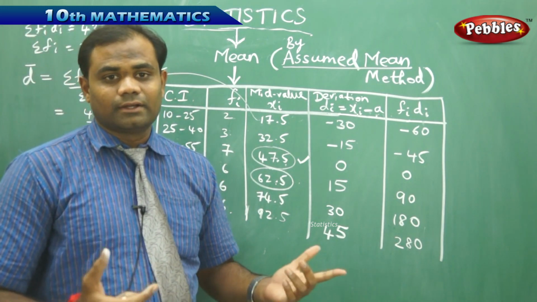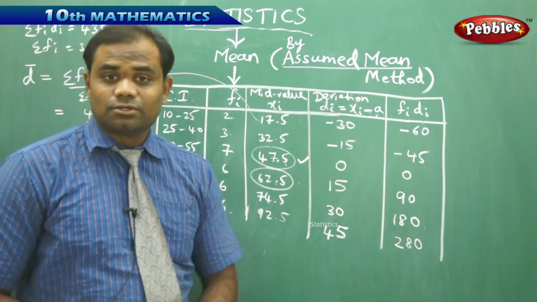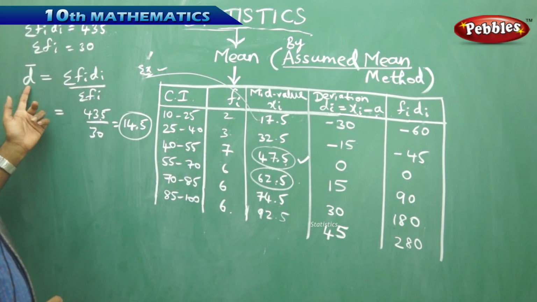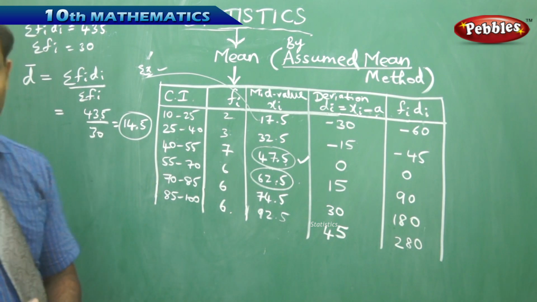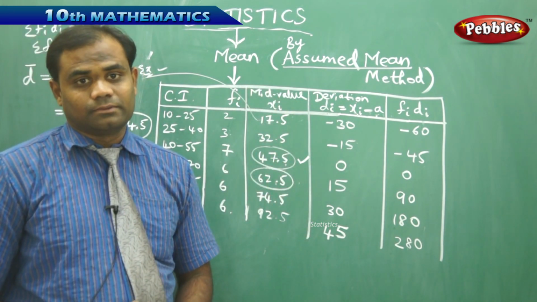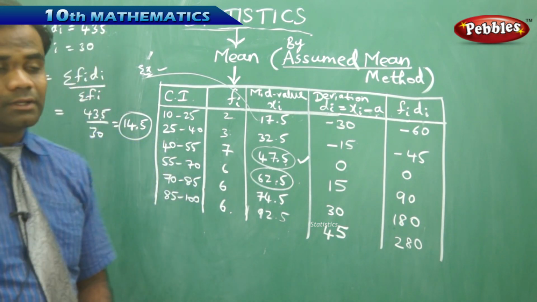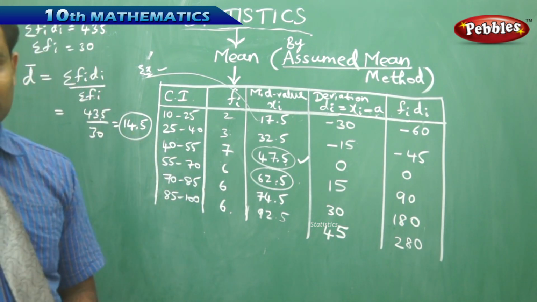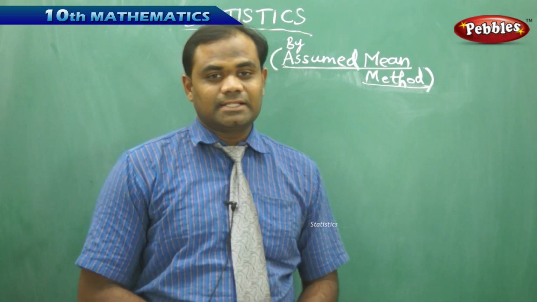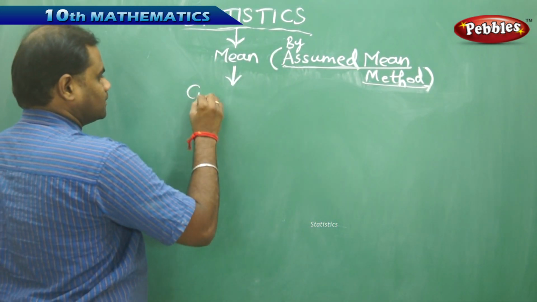Then how do we find the mean by the assumed mean method? The deviation which I have obtained is nothing but using the assumed mean. So how do you connect this with the mean is the biggest question. Let's see how the mean is connected with the d bar, the x bar and d bar comparison.